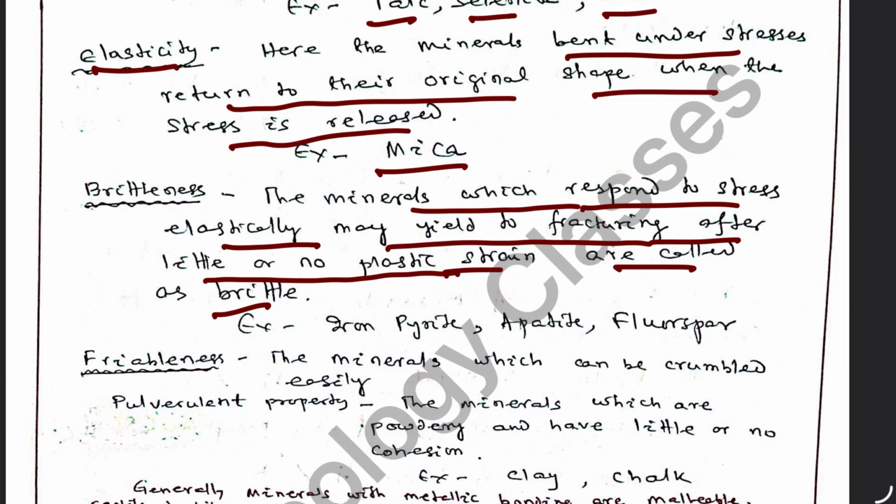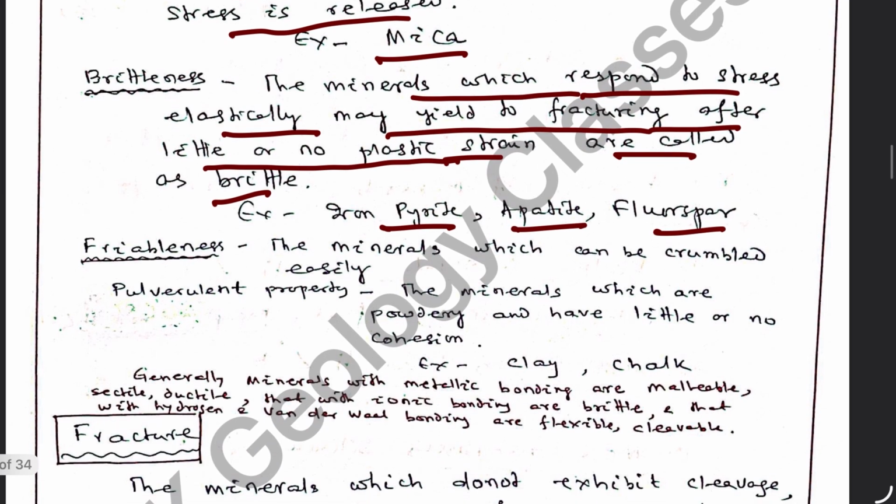Materials may behave elastically to a certain extent, but when the stress is more than the elastic limit, they will rupture. Iron pyrites, apatite, and feldspar are generally brittle.